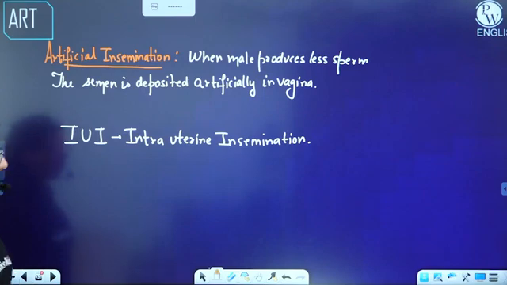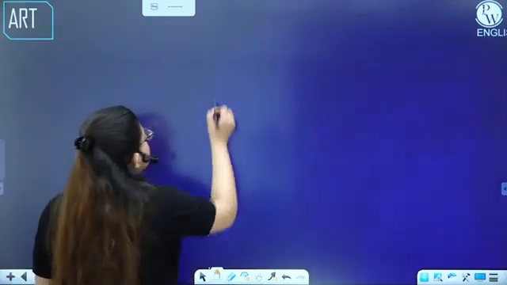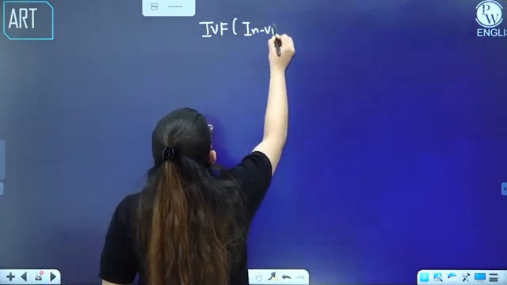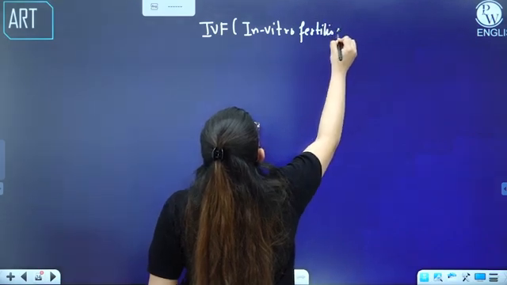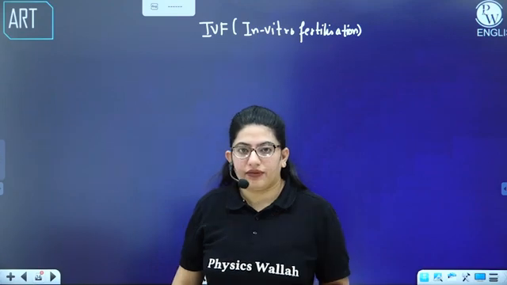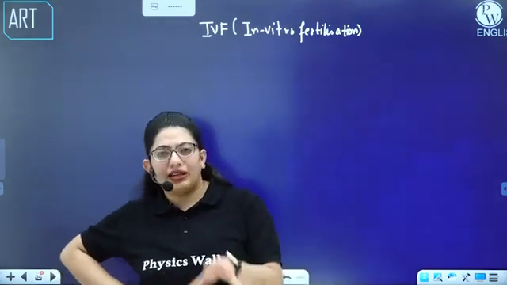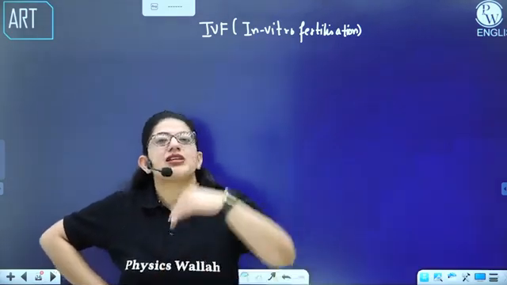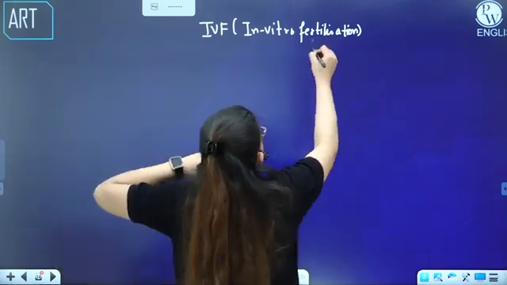Fine. Other than that, if this doesn't work out, what techniques are used? The technique used is IVF. What is IVF? In vitro fertilization. In vitro means outside the body. In vivo means inside the body. If a fertilization is taking place inside the fallopian tube, you will call it as in vivo. But when it takes place outside the body of a female, you call it as in vitro. So this one, outside the body.